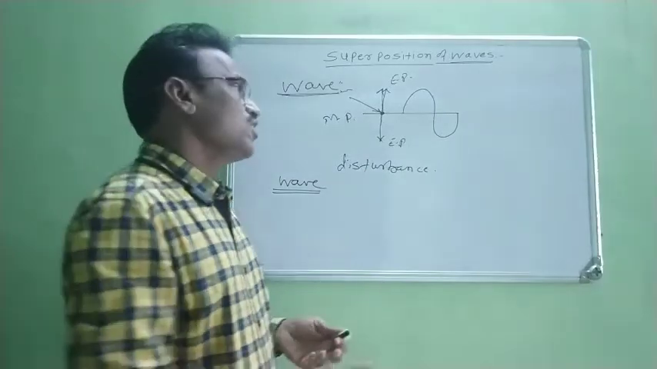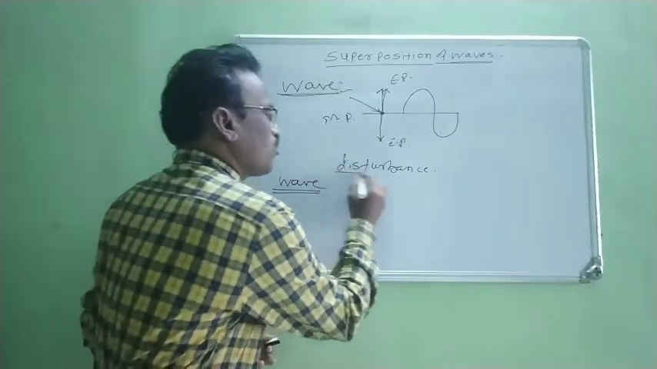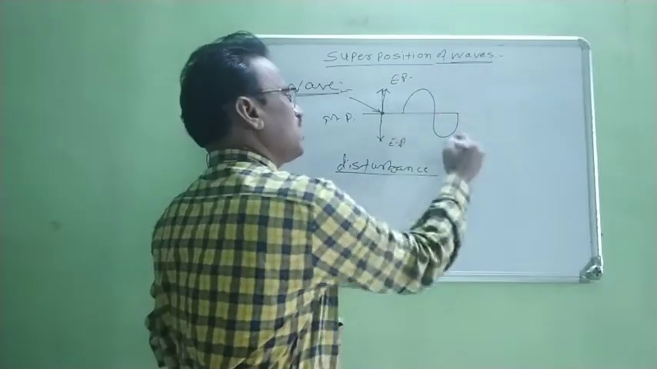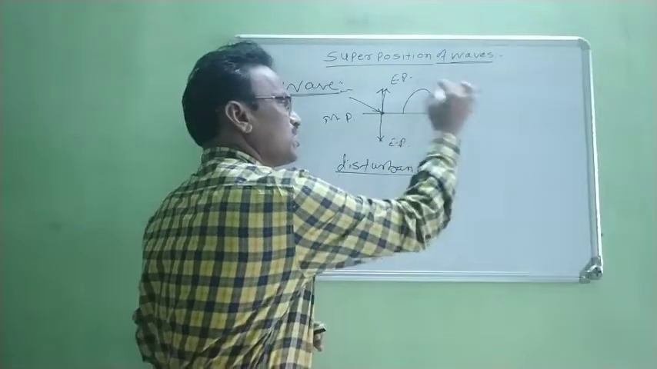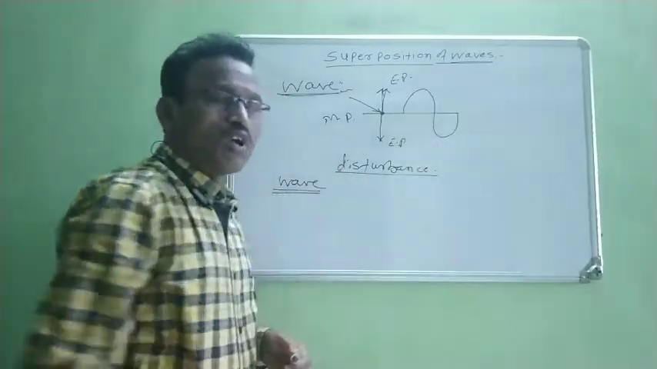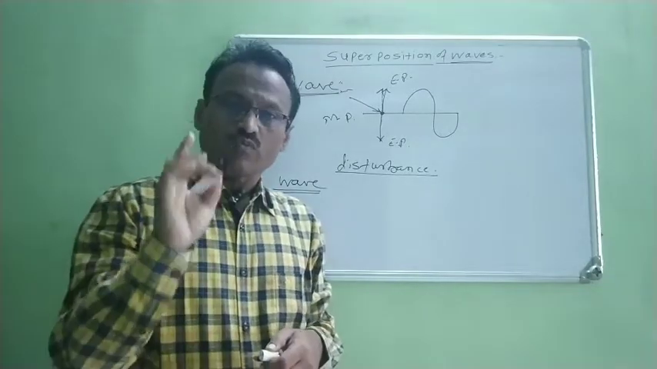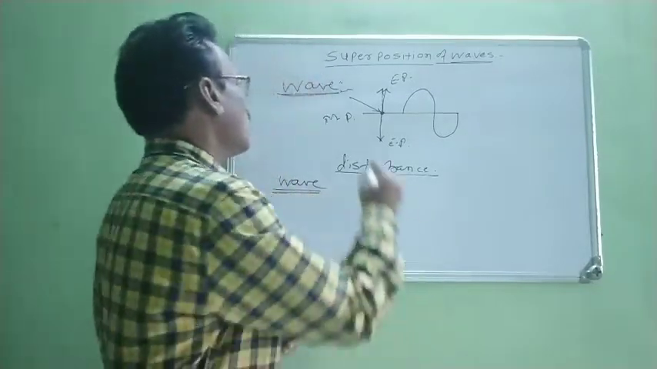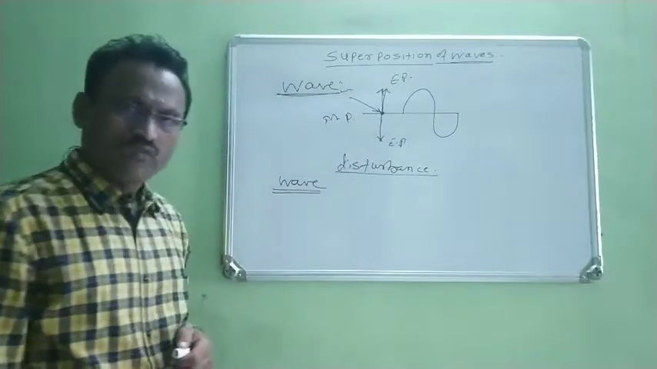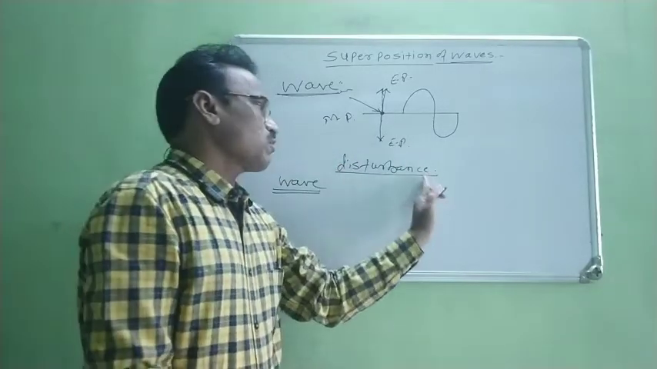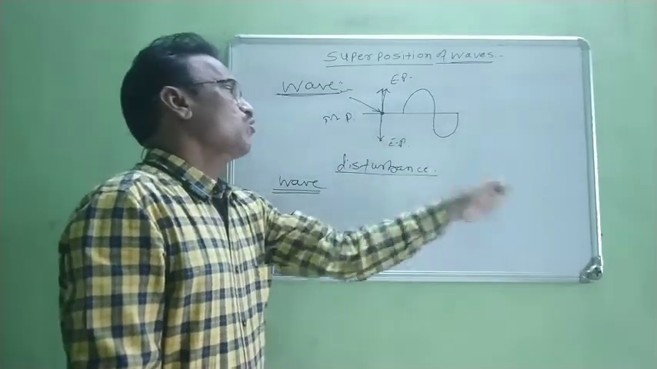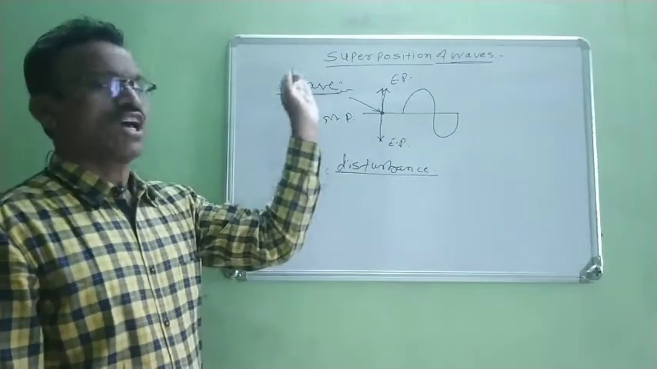Therefore, how do we define this wave? We know that this is an oscillatory disturbance. This oscillatory disturbance traveling through the medium without change of form is known as a wave. Therefore, we define: oscillatory disturbance traveling through the medium without change of form is called a wave.